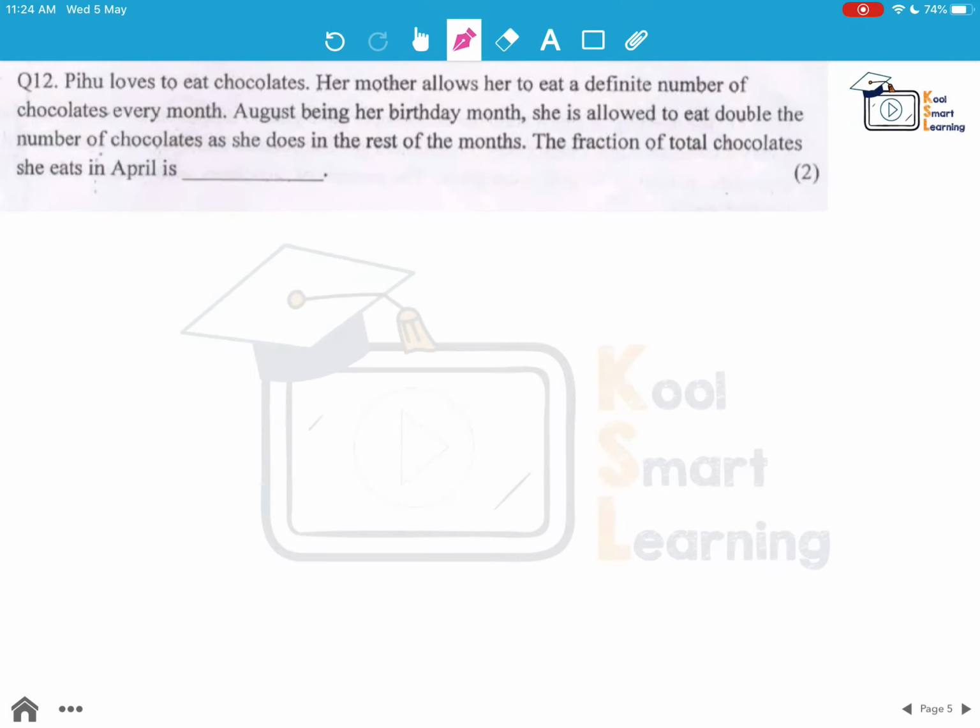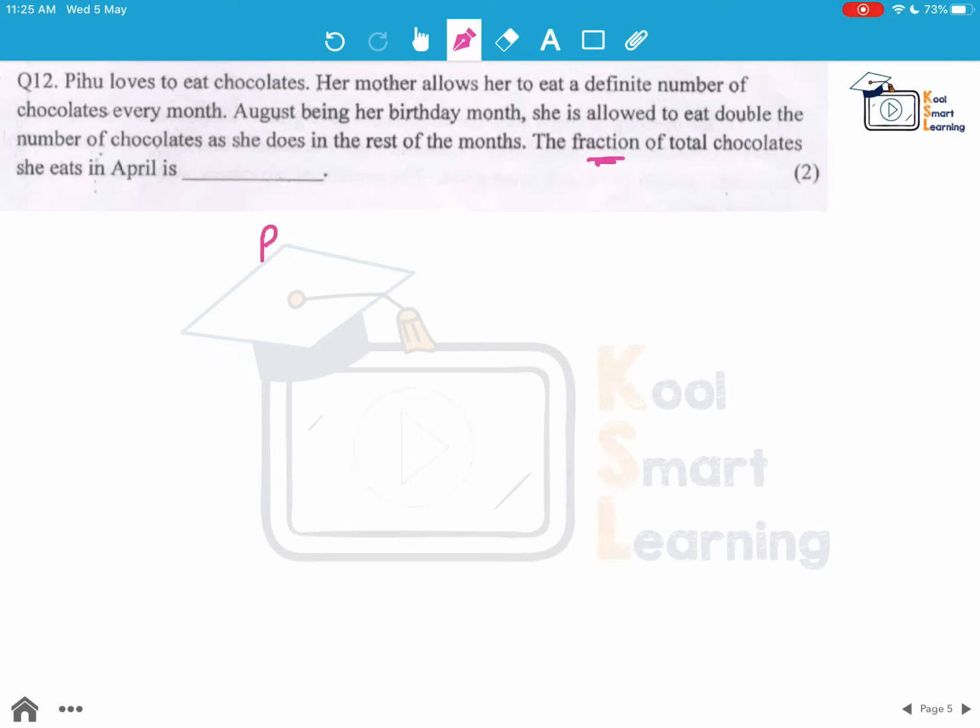Moving on to the next question. Pihu loves to eat chocolates. Her mother allows her to eat a definite number of chocolates every month. August being her birthday month, she is allowed to eat double the number of chocolates as she does in the rest of the months. The fraction of the total chocolate she eats in April is, so the fraction is in comparison to the whole year. So the fraction that she ate in April.